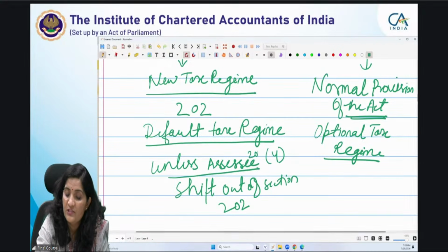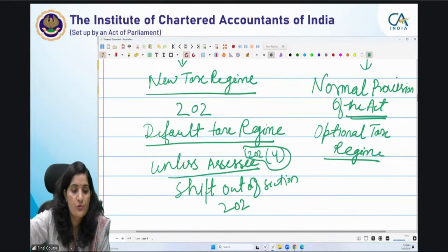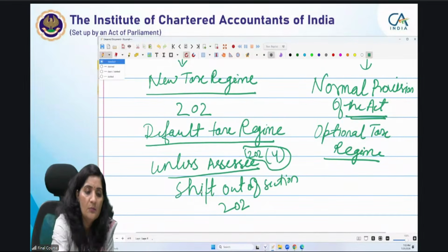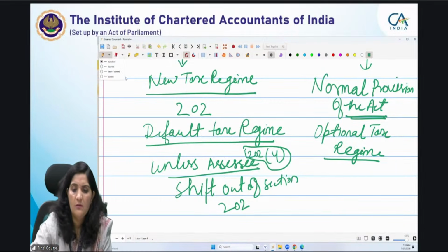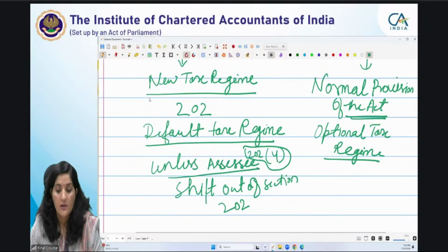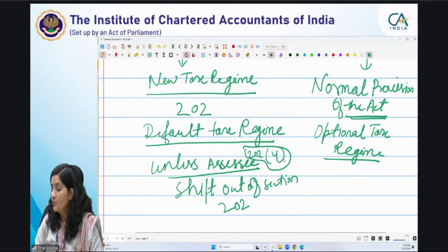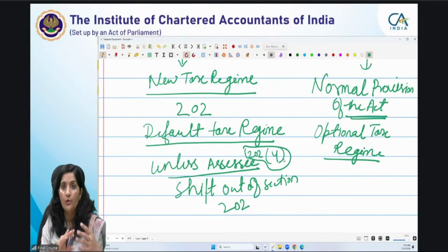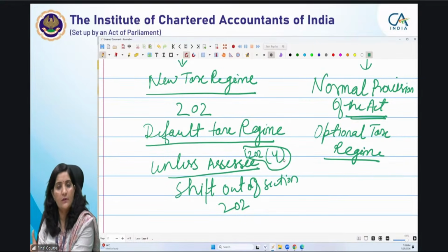Section 202 subsection 4 is giving an option to the assessee to come out from it. I should also use some different colors, so that it makes more sense. So 202.4 provides you to shift out of this section 202.1, which is providing for the concession tax rate, subject to the condition that you have to forego certain exemptions and deductions which are otherwise available under the normal provisions of the Act.